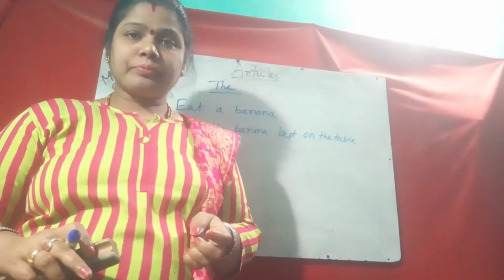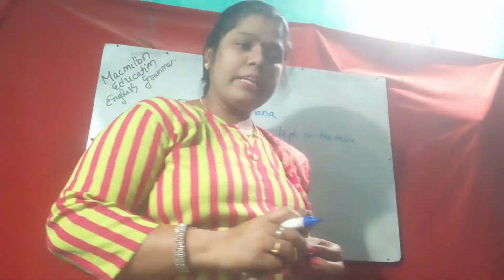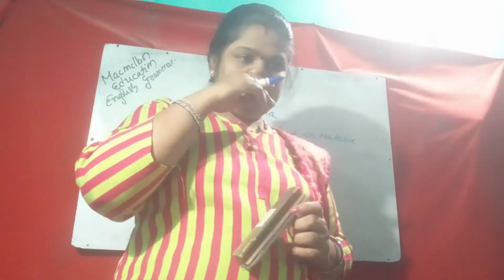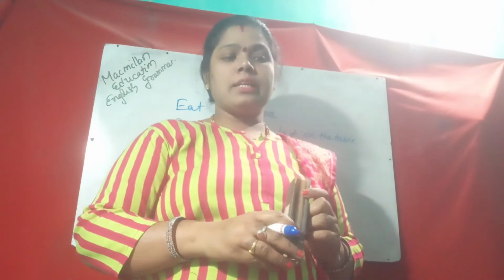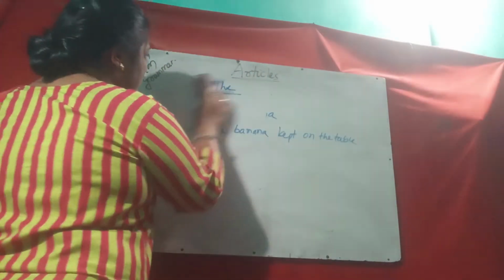So like this, where do you use "the"? There are rules. First, names of rivers, seas, oceans, mountain ranges. So first, "the" is used.